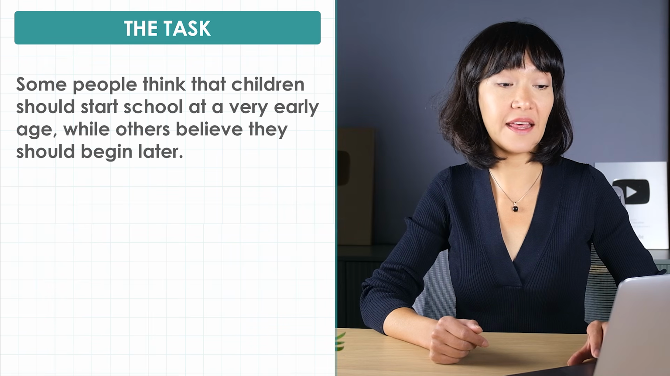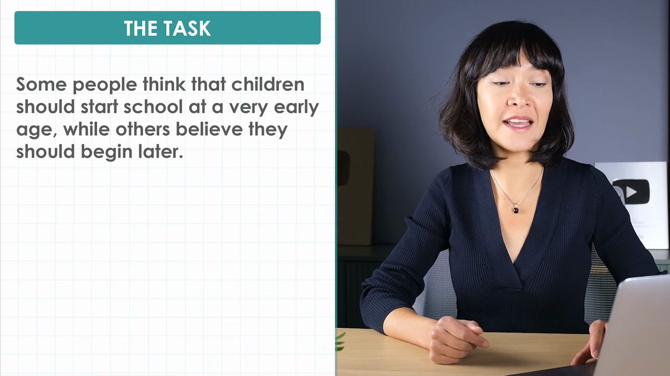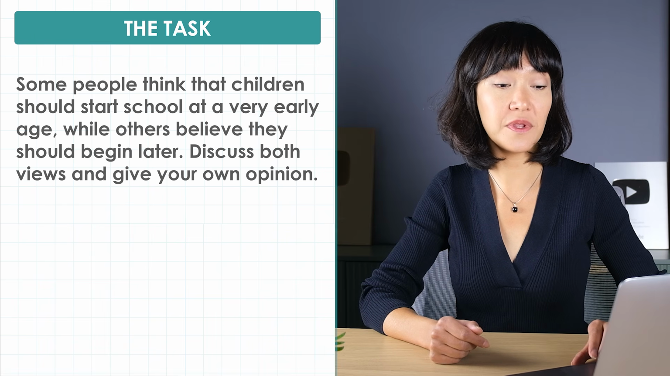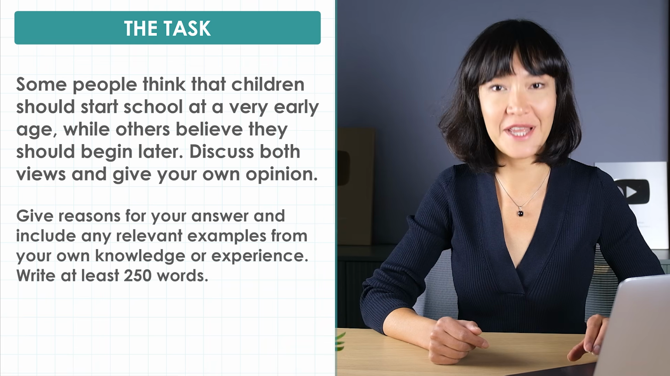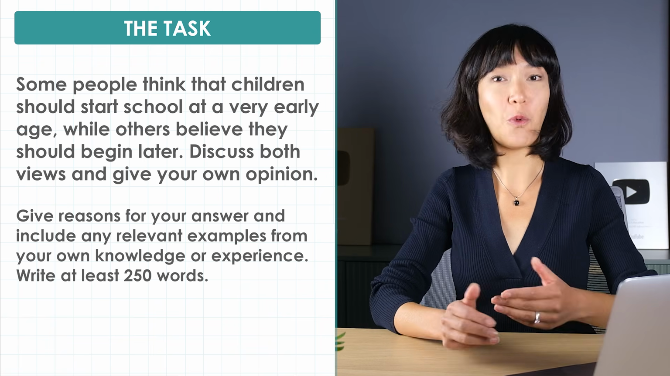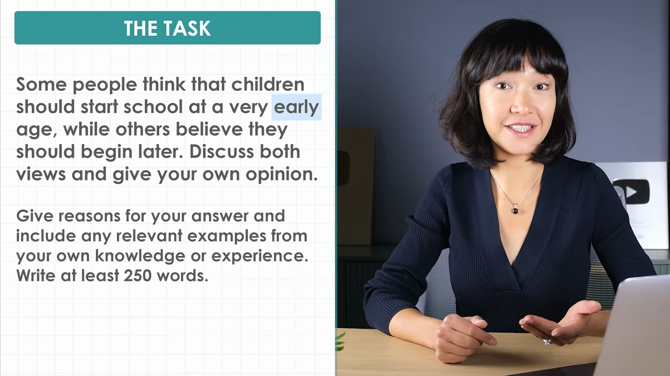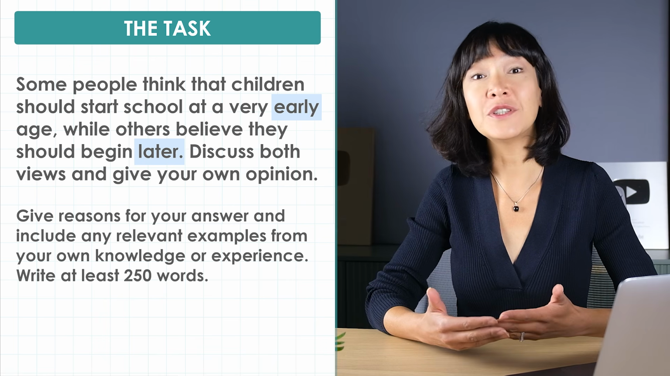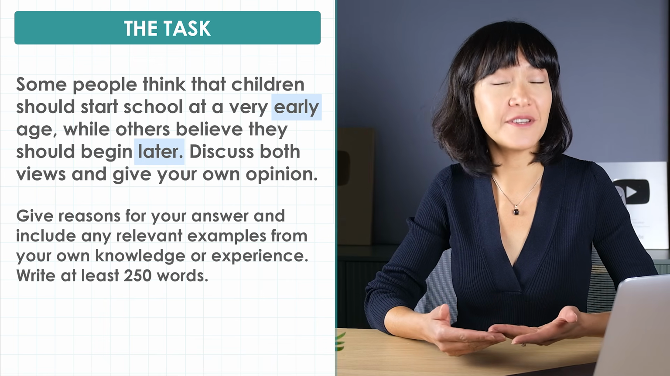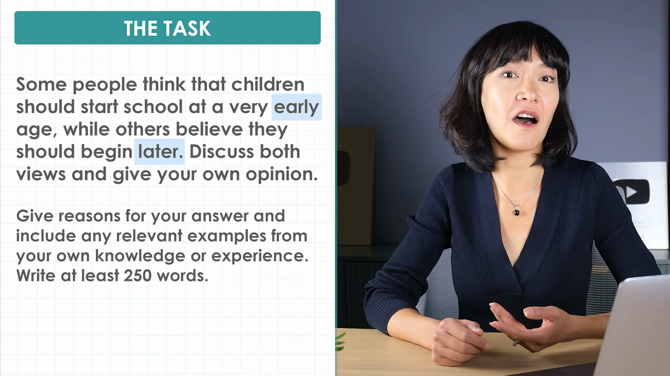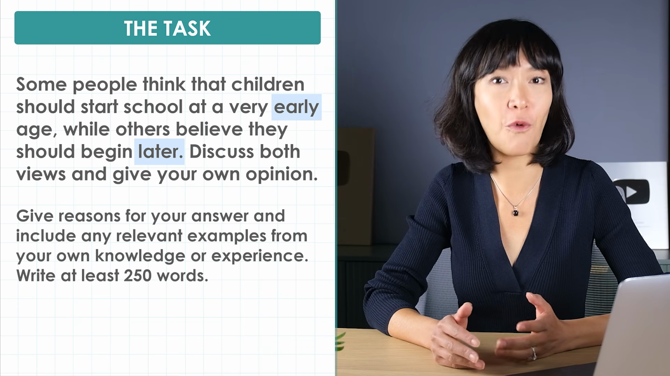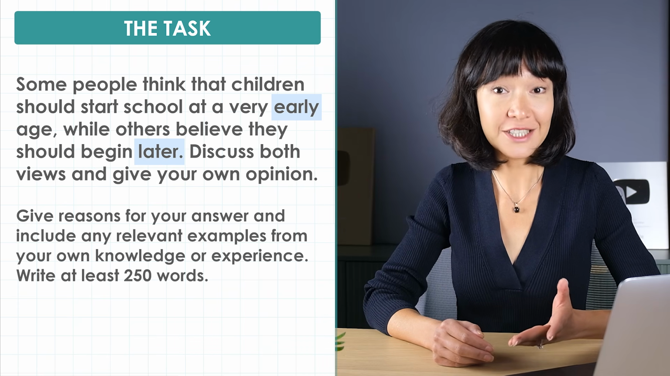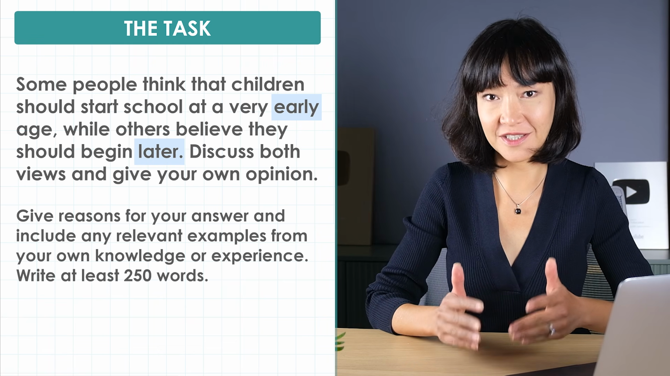So let's start with our topic. Some people think that children should start school at a very early age, while others believe they should begin later. Discuss both these views and give your own opinion. Well, first of all, what age is early and what age is later? The task doesn't tell us. But I went to school in Kazakhstan when I was 7, while in Britain, children start at the age of 5 or even 4 if they go to preschool. So that's how I'm going to interpret this task.